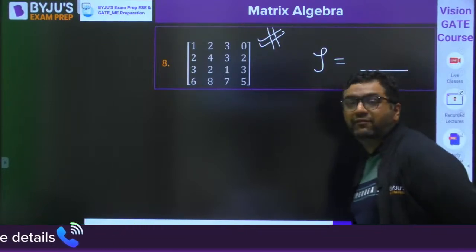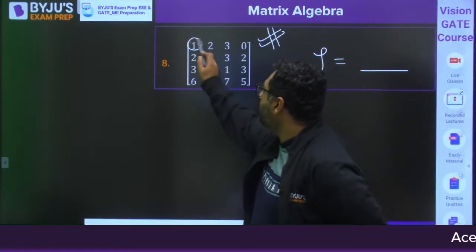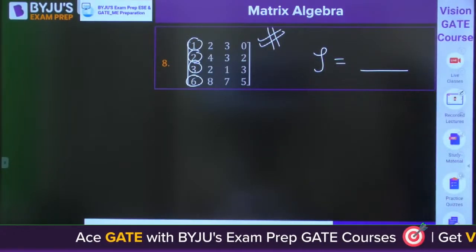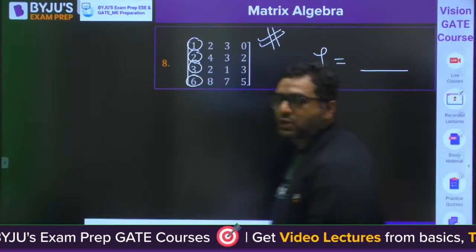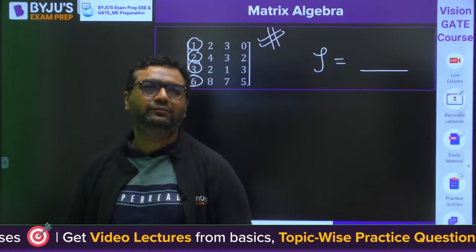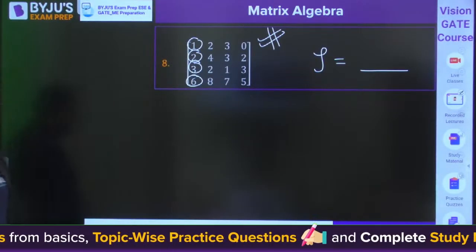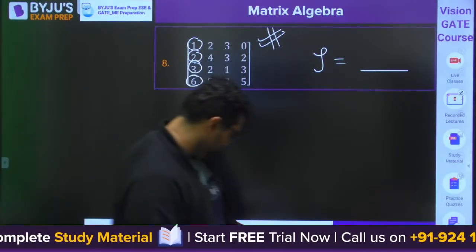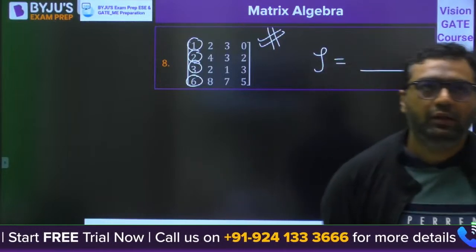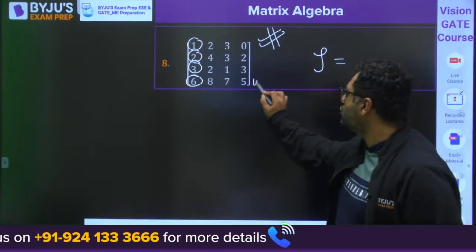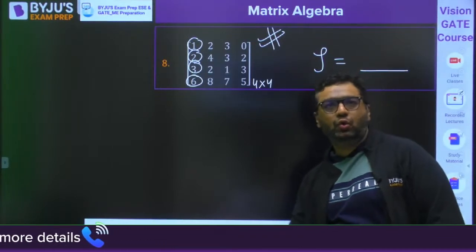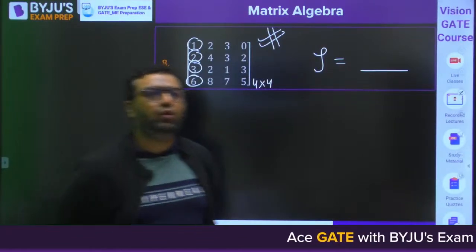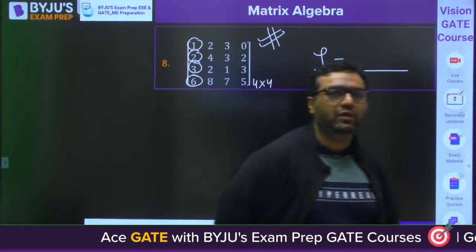Solve this question. I am giving you a hint here. You can see 1 plus 2 plus 3 is 6. Okay, so this was the hint from my side. Solve this question. This is a matrix which is 4 cross 4. So you need to find out the rank. Try to convert it into row echelon form.